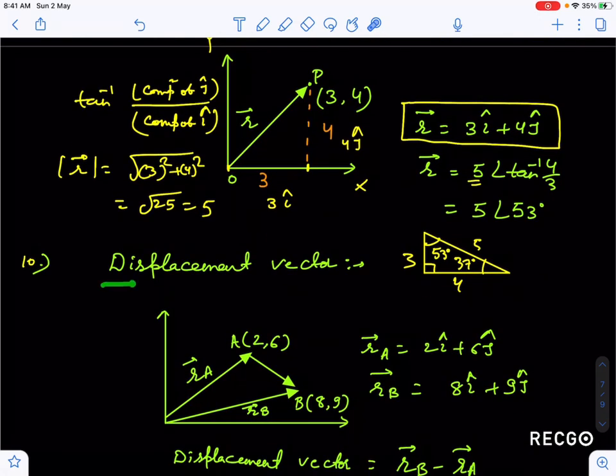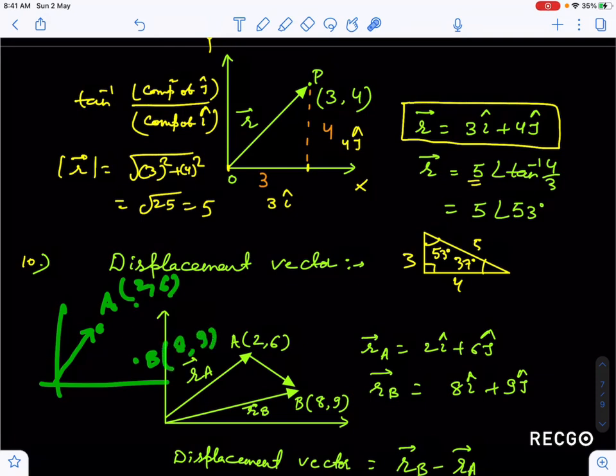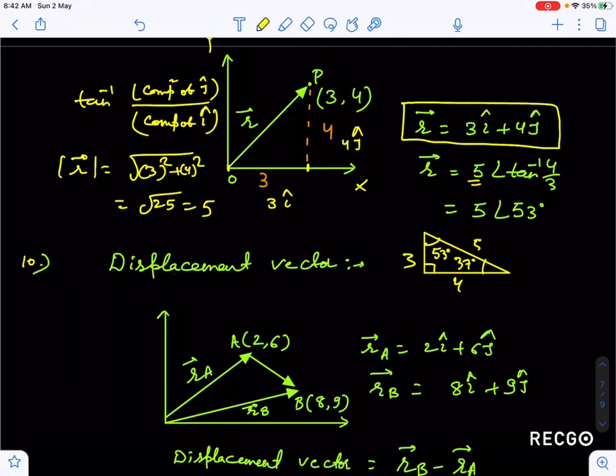Okay, now displacement vector. Suppose we have two position vectors. Let's say I have two points in space. The point is A and the point is B. A is this vector, whose coordinates I have taken as 2,6, and B I have taken as 8,9. So these are the two position vectors. If I have to walk from A to B, A is my initial position and B is my final position. So if I join A to B, this is my displacement vector. So this vector which I have represented here is my displacement vector.